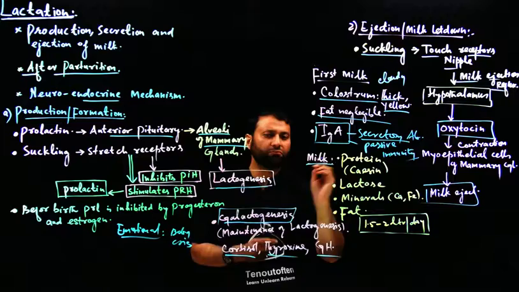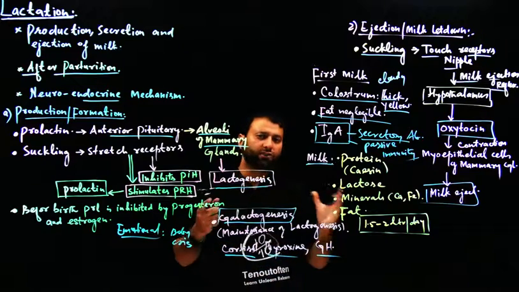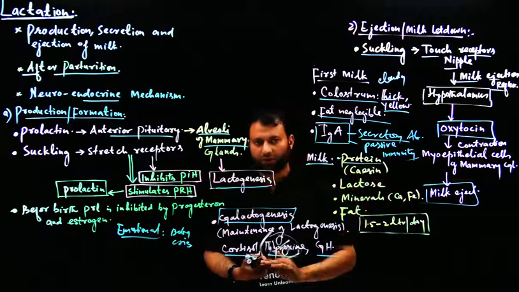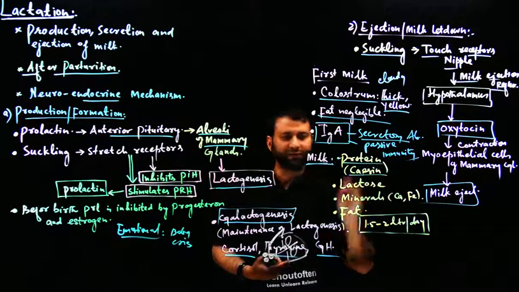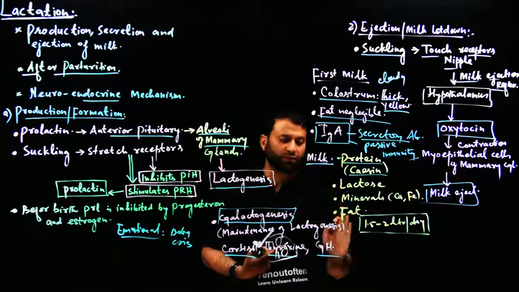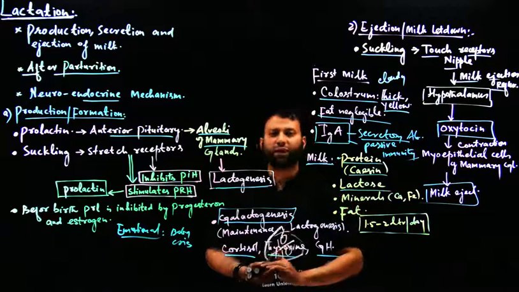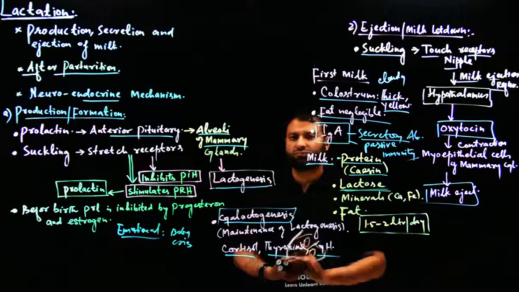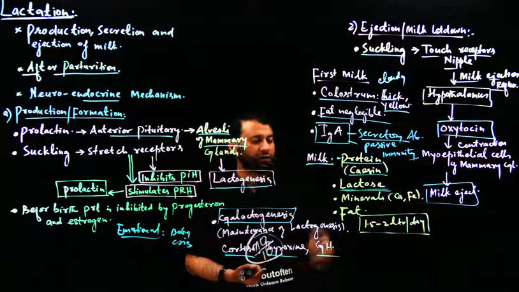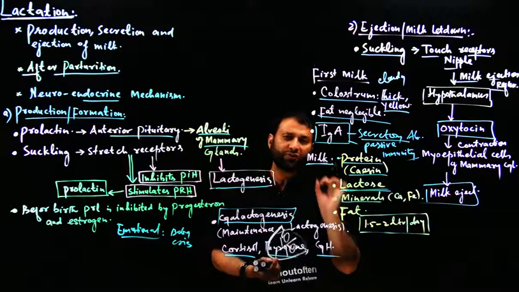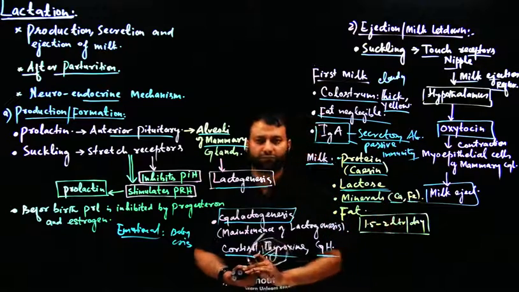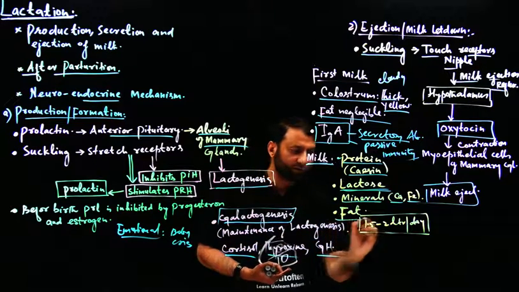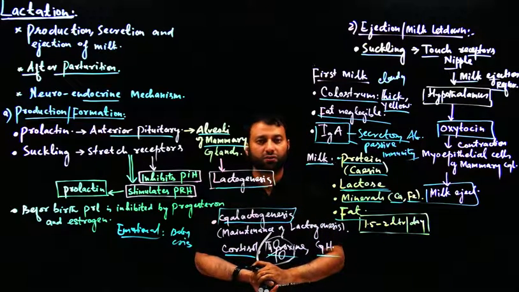Then normal milk जो है mother का, what is the composition of normal milk? Normal milk is rich in proteins, and the protein is casein. Second, the milk also contains carbohydrate, and the carbohydrate present in milk is called lactose. There is a lot of lactose present within the milk. Then it also contains minerals, chief among them being calcium and iron. Milk के अंदर calcium और iron बहुत ज़्यादा quantity में होते हैं. And it's also rich in fats.